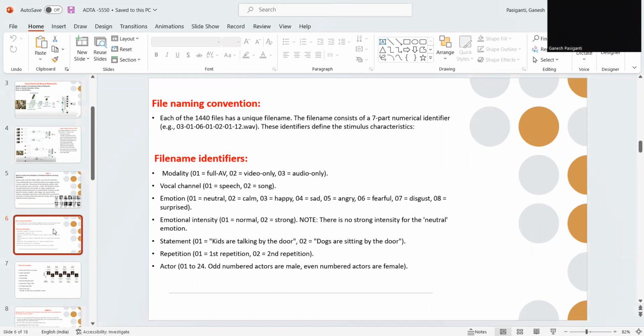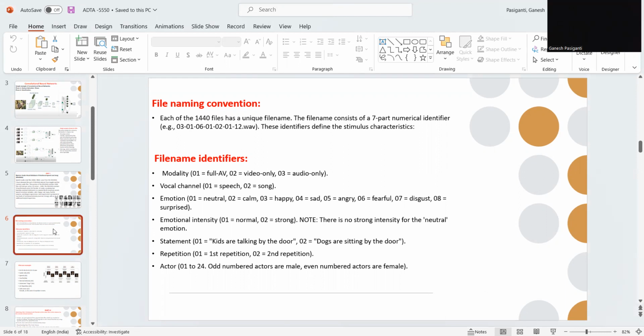a unique name, it has 7-part numerical identifiers. When it comes to the file name identifiers, you have a different set of them, like modality, vocal channel, emotions, intensity, statement, repetition, and actors. As I said, there are 12 male, 12 female, 1 to 24 as the actor count. Odd numbers are male, and even numbers are female.